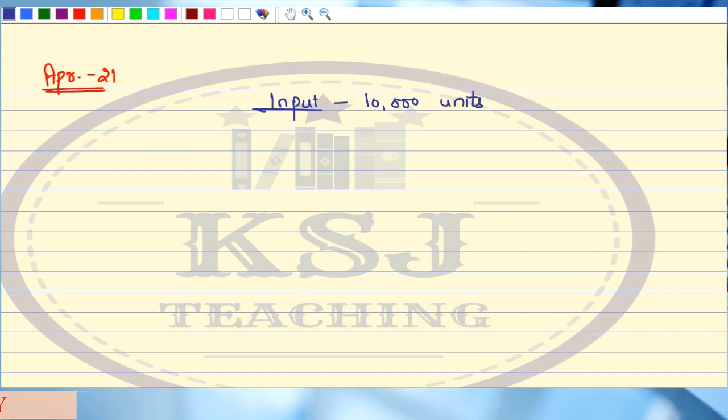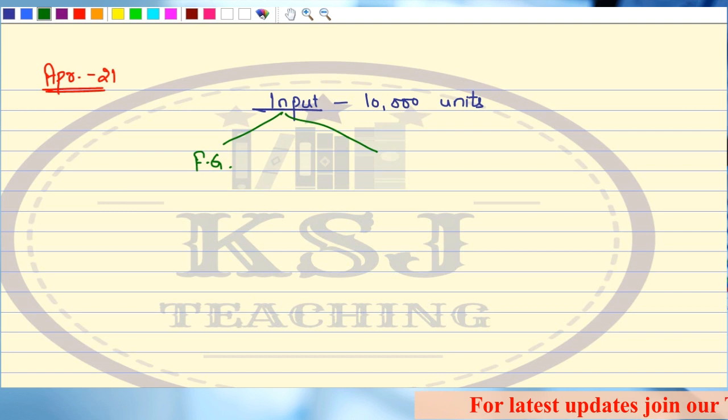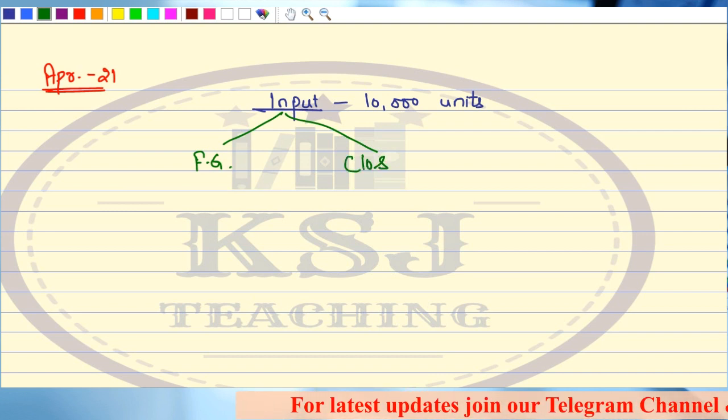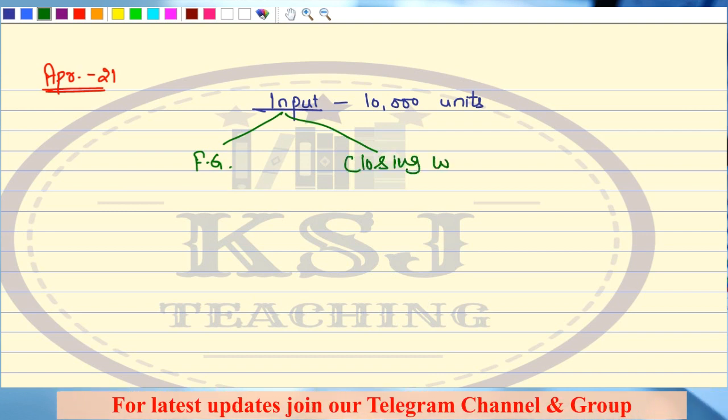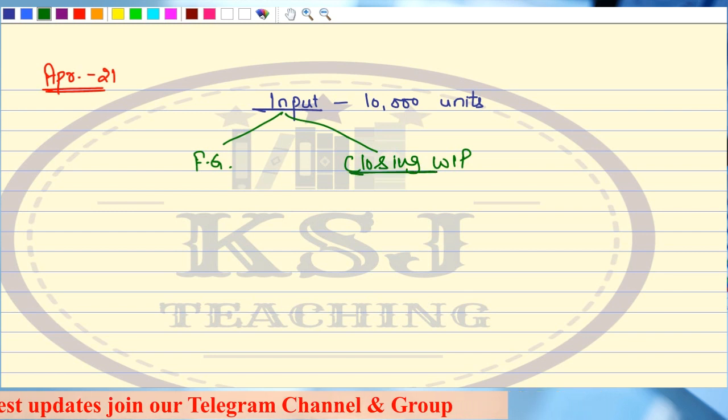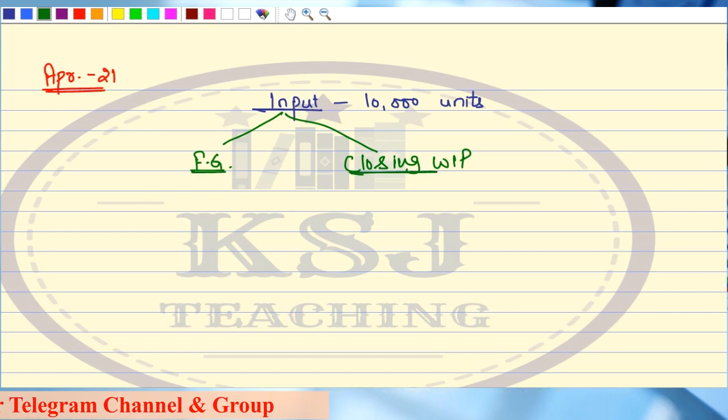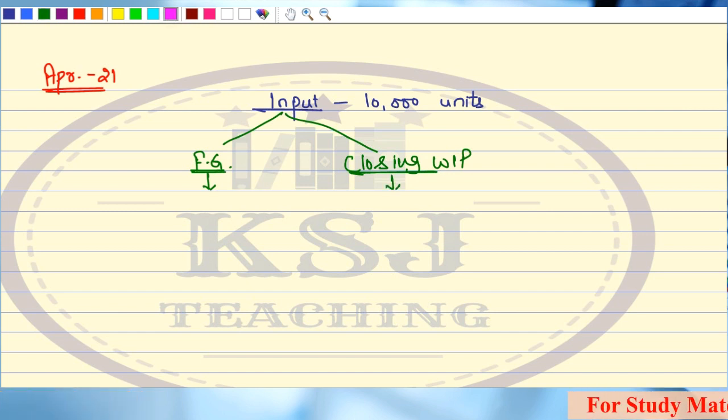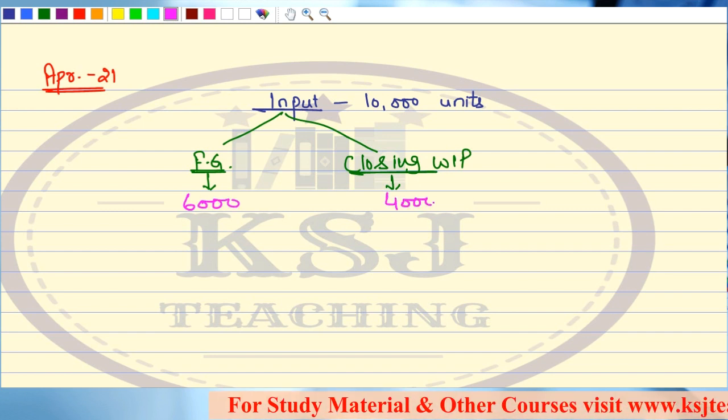Out of this input, what will be my output, sir? Something will be my finished goods, and some part will be my closing WIP. Say, out of 10,000 units, I have completed 6,000 units and my closing WIP is 4,000 units.